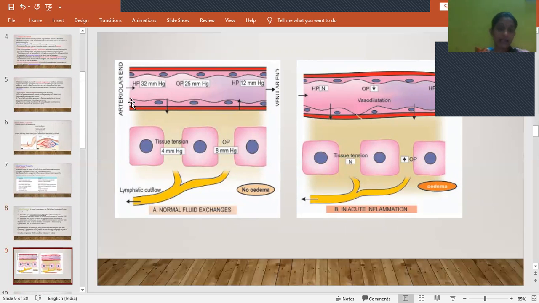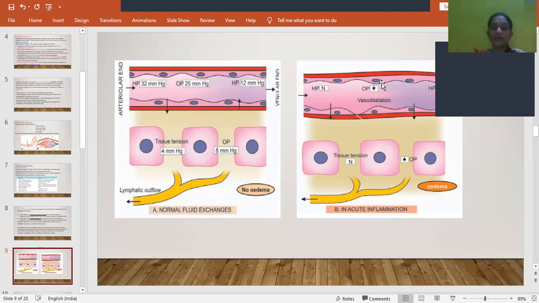So this is the arteriolar end, this is the venular end. This is a normal fluid exchange. Here in normal condition, HP is hydrostatic pressure, and this is osmotic pressure. This is the interstitial space. Here the tissue tension is 4 mm and osmotic pressure is 8 mm. And if there is an excessive fluid, because of the lymphatic outflow, the excess fluid will be drained and there will not be any edema.